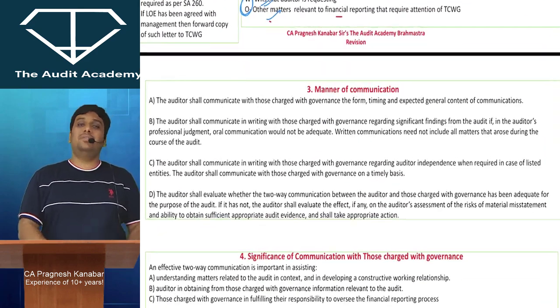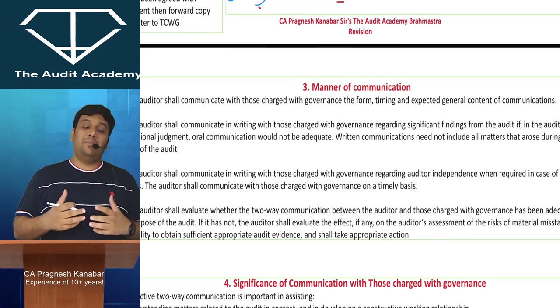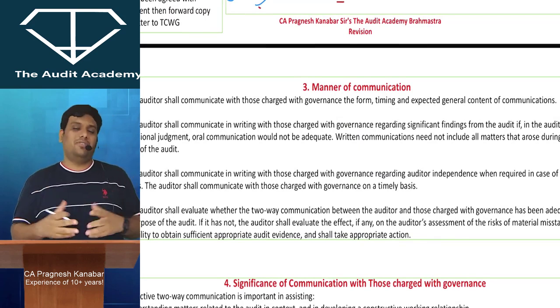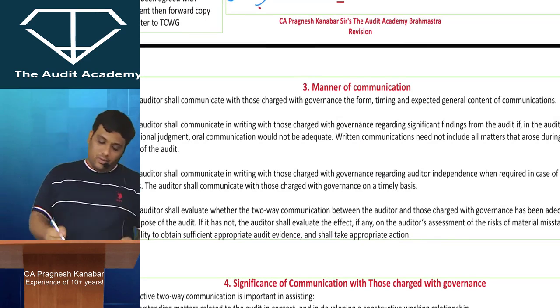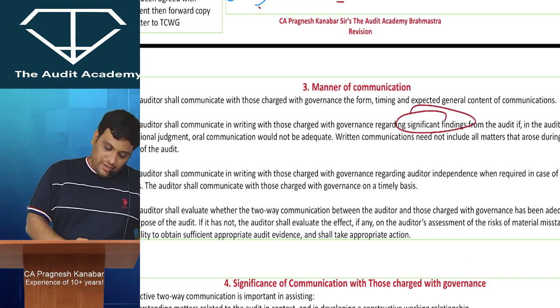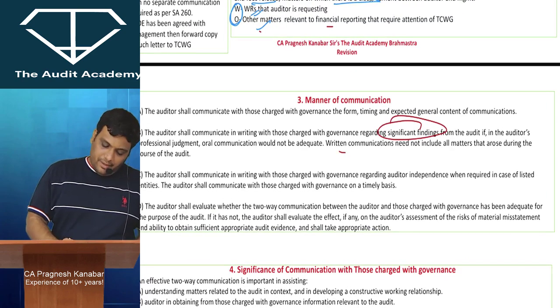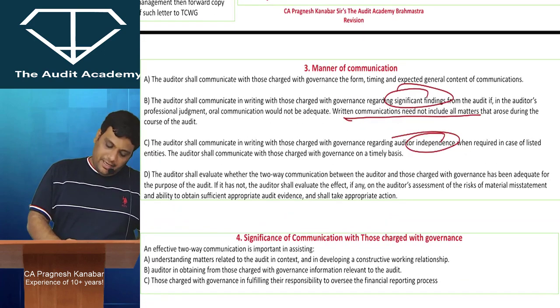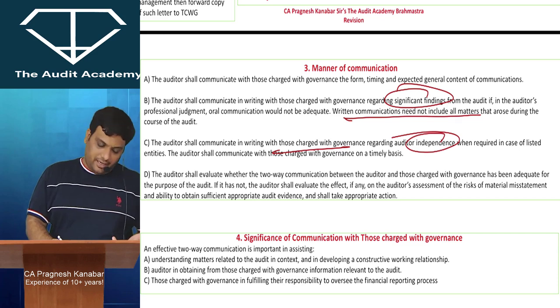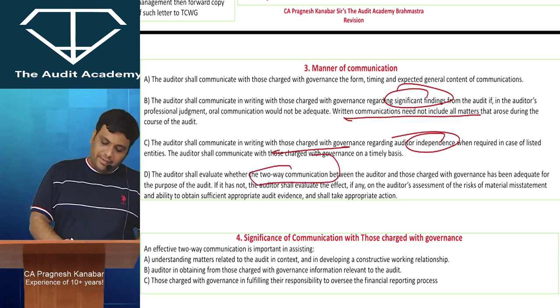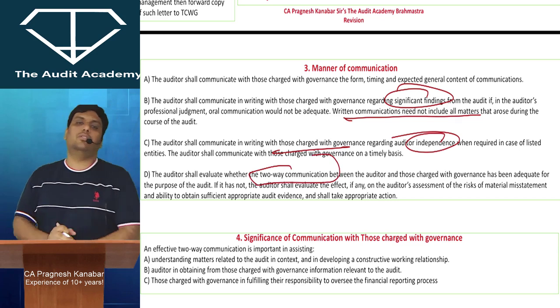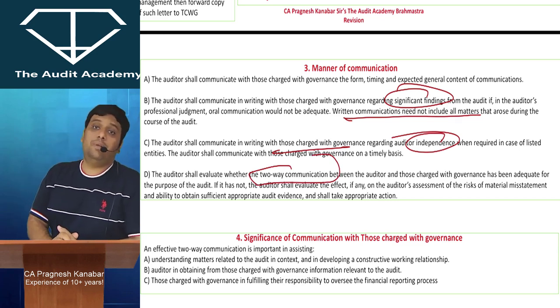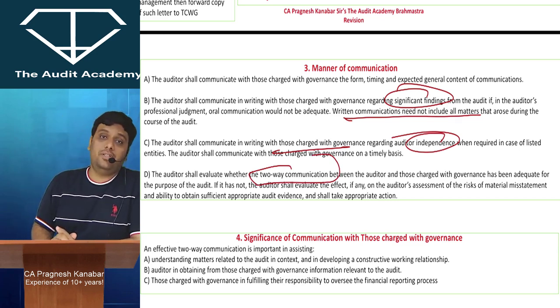So you have to discuss with those charged with governance what will be the form and extent of communication, and the timing of communication. As I told you, for significant findings, generally you communicate in writing, but written communication need not include all the matters. And for independence, compulsorily you have to communicate in writing only. Then you have to evaluate whether the two-way communication between both of you is adequate or not, because if 2 people are not communicating properly in the relationship, then it can lead to reassessment of risk of material misstatement, even in your personal life.